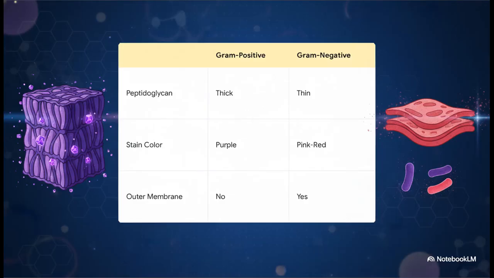Now, one of the most important ways we classify bacteria is with something called the Gram stain. Here's how it works. Gram-positive bacteria have this really thick cell wall made of peptidoglycan. It's so thick that it traps the first purple dye we use, so they stain a deep purple. Gram-negative bacteria, on the other hand, have a much thinner wall plus an extra outer membrane. They can't hold on to that purple dye, so they end up getting stained with the second, pink-colored dye. And this isn't just for looks. That structural difference is absolutely critical for figuring out which antibiotic will work.